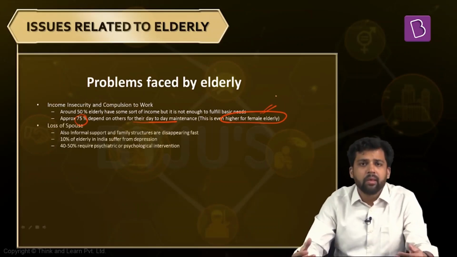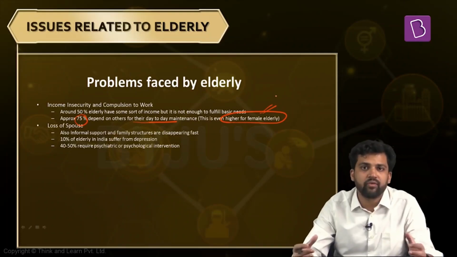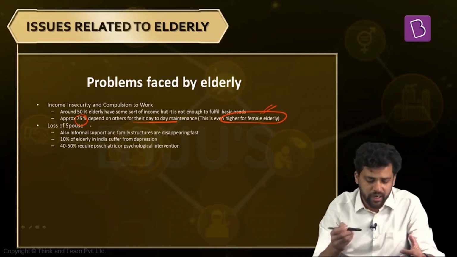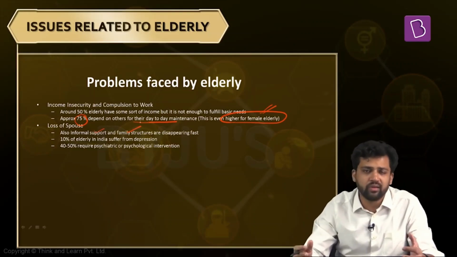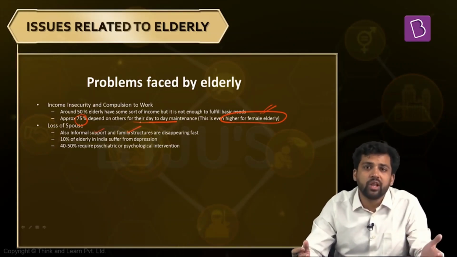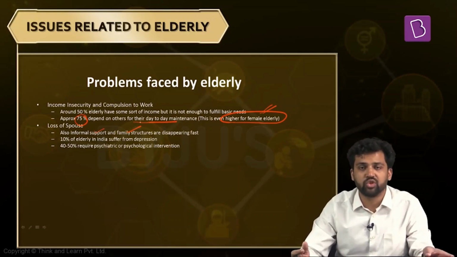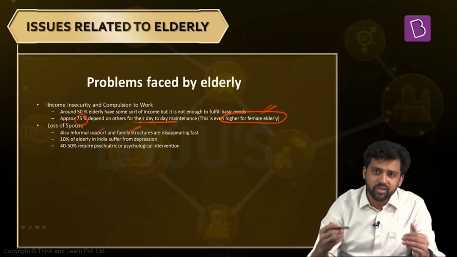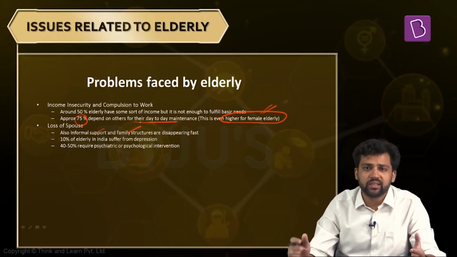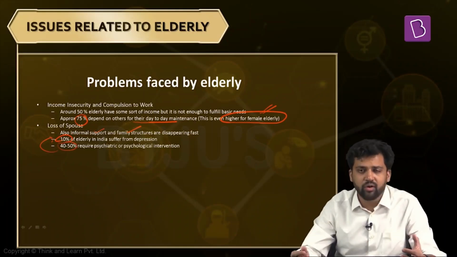Now, the next thing, many of them have lost their spouses. So they lack different kinds of family support structures. And also, if you observe in our society, the informal and the family structures are disappearing at a very fast rate. For example, we are moving towards nuclearization. Our society is becoming more nuclear. We are moving away from extended families, joint families. So in that case also, elderly remain isolated. And because they remain isolated, they can suffer from different mental health issues. One of the reports pointed out that 10% of the elderly suffer from depression, and around 40-50% of them require some kind of psychiatric intervention.